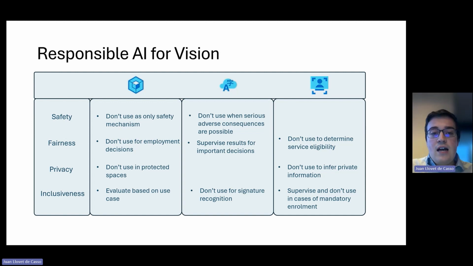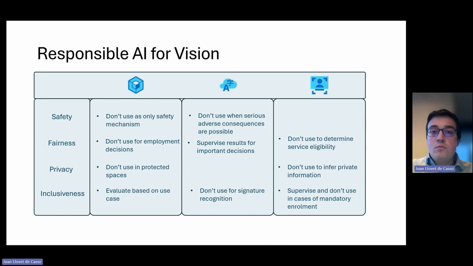If we look at the spatial analysis models, safety is one of the biggest considerations in the scenario that we were discussing, where it's a factory floor and you're designating safety areas to make sure workers don't get into dangerous situations. This model should not be your only safety mechanism. You should have backups as well in case the model fails. So in any use case for the spatial analysis model, you should never be 100% sure the model is working all the time. You should always have backups, whether it is other sensors and programs or people supervising the model.